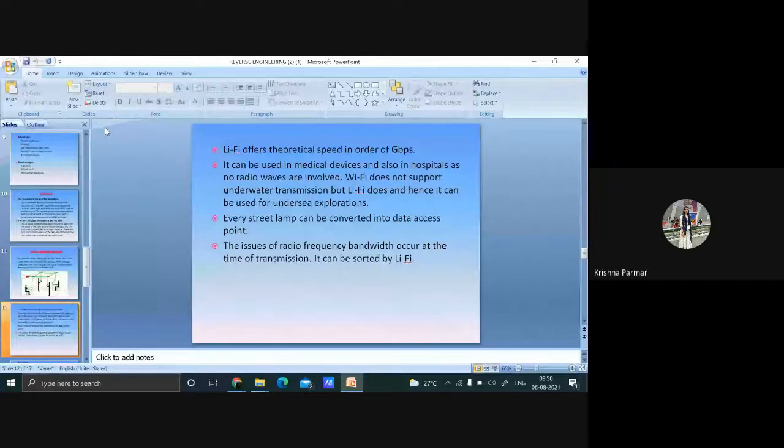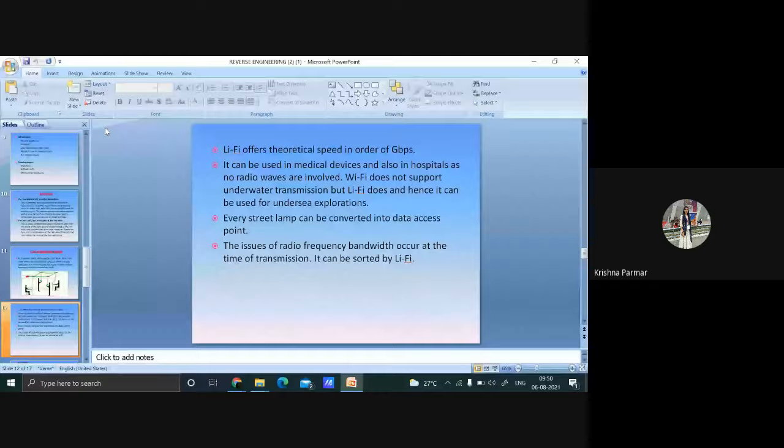List out the steps of the reverse engineering process. We, as a subject, are applying reverse engineering, right? So what is the procedure and steps for it? Ma'am, we have to modify and